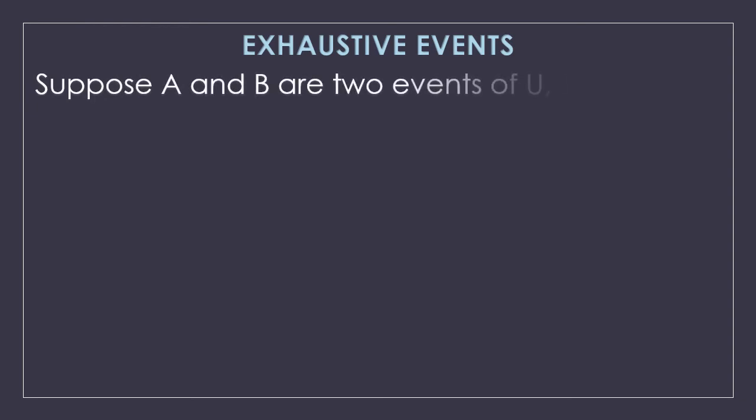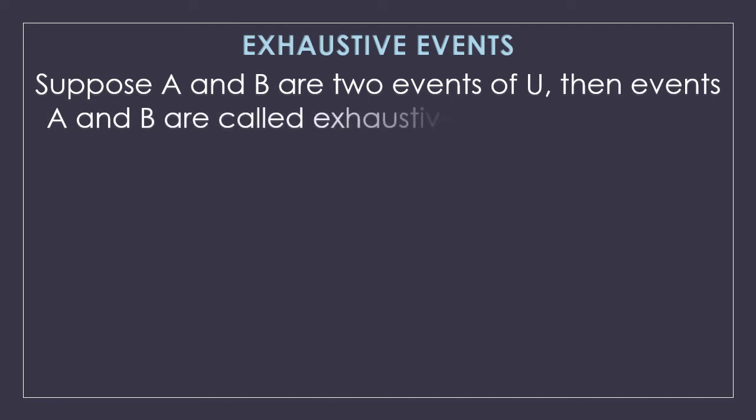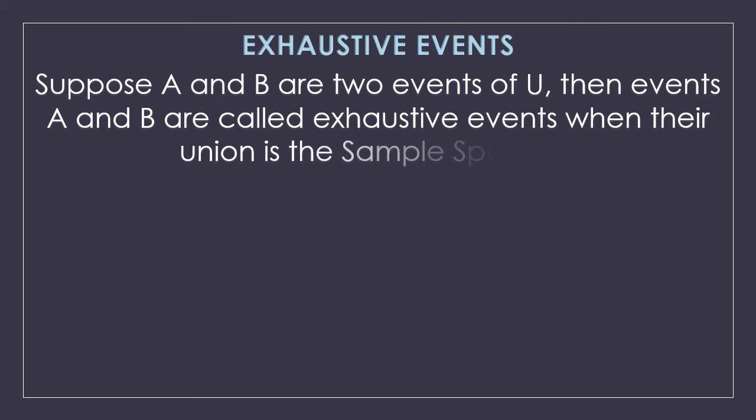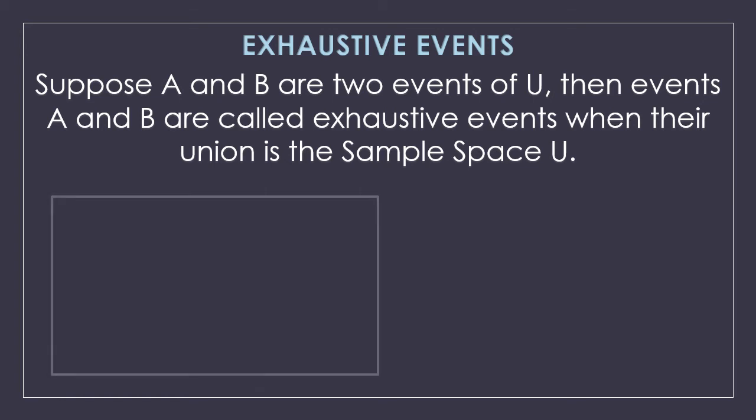Moving on to the exhaustive events. Now suppose A and B are two events which are part of the sample space U, then events A and B are called exhaustive events when their union is the sample space U. That means when the two events A and B unite, they consume the whole of the sample space, nothing else is left. So then those events will be known as the exhaustive events.